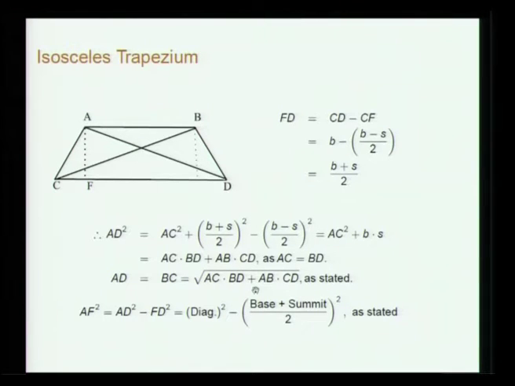It is just a matter of doing a few steps. And AF squared, the perpendicular, AF squared is given by diagonal square minus base plus summit by 2 whole square, because you have found the diagonal AD, you square it and then take the base plus summit by 2 whole square.